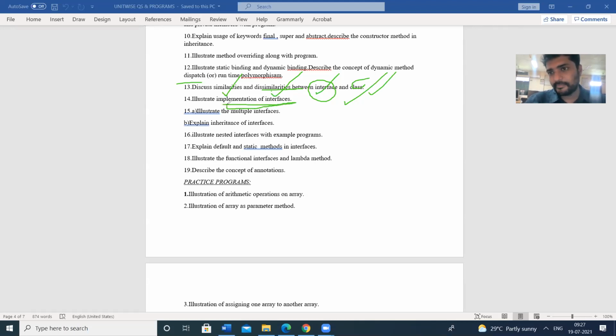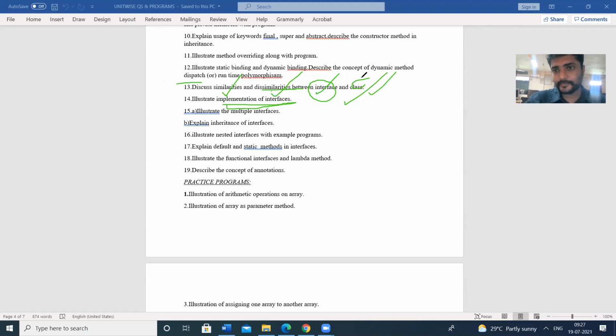A class can be implemented by itself, but an interface cannot be implemented by itself. In order to implement an interface, we need the help of a class. After defining the interface, we have to implement that interface.